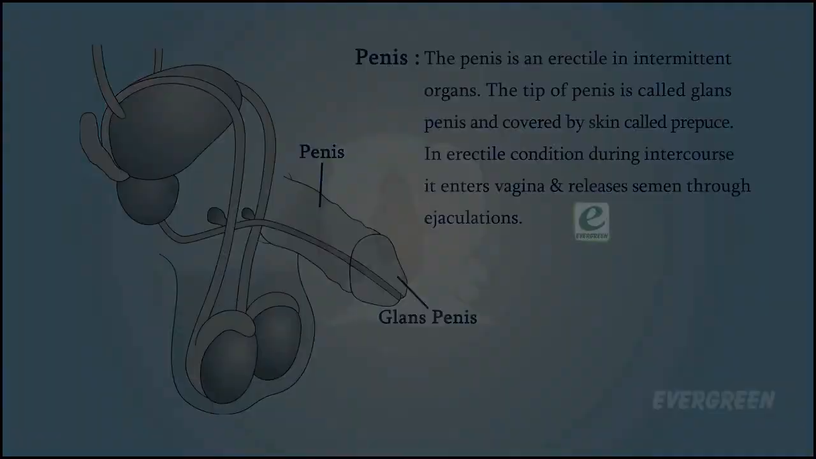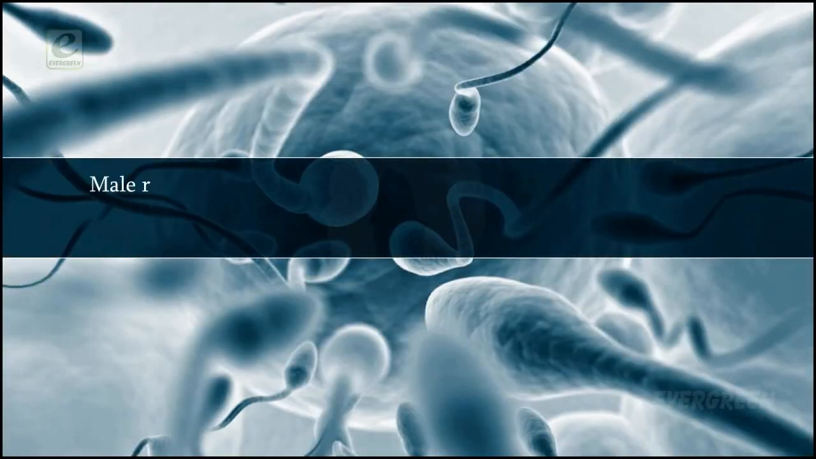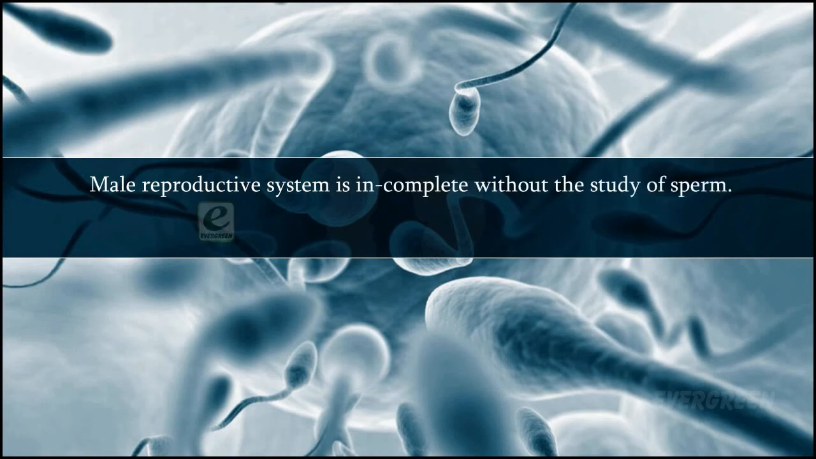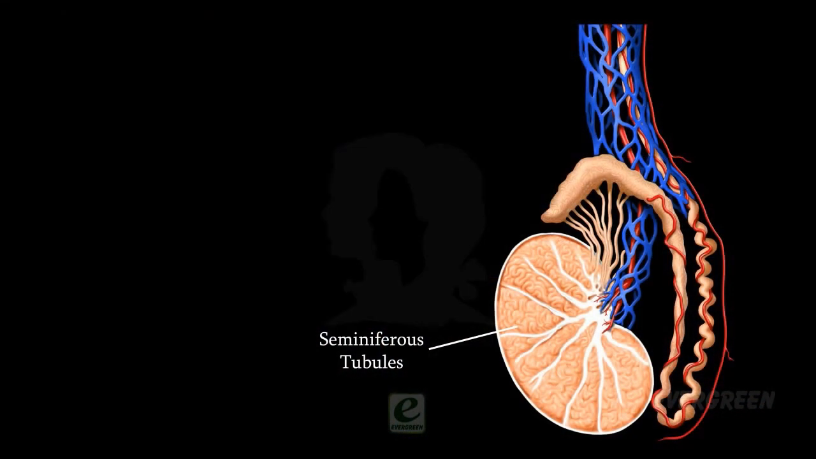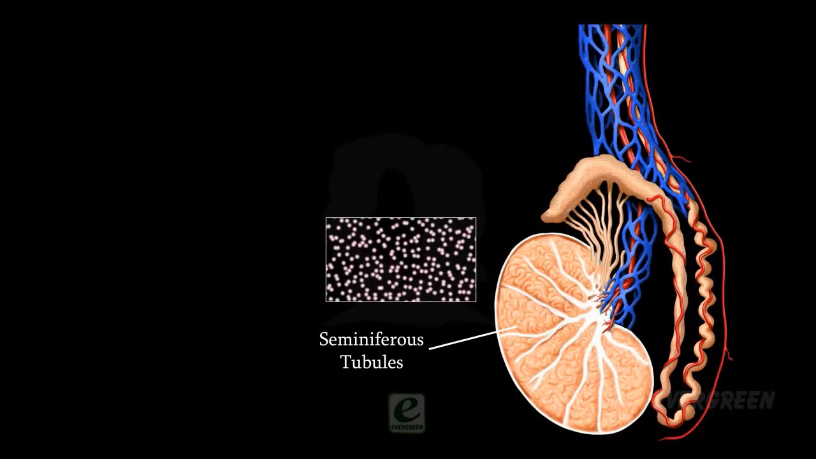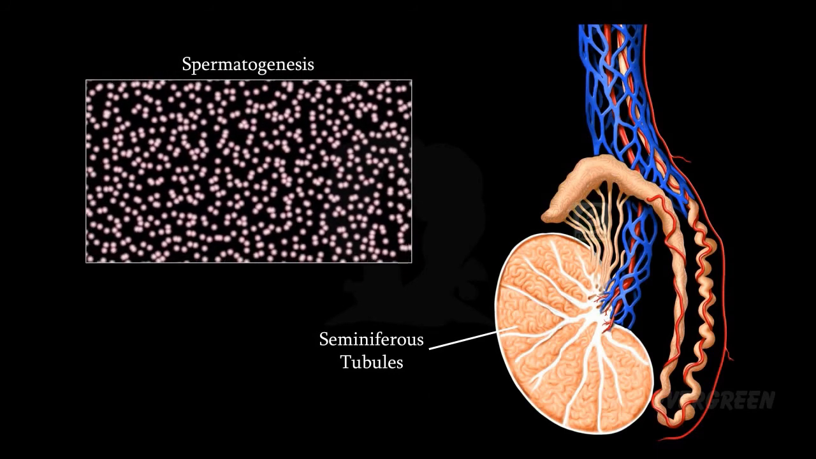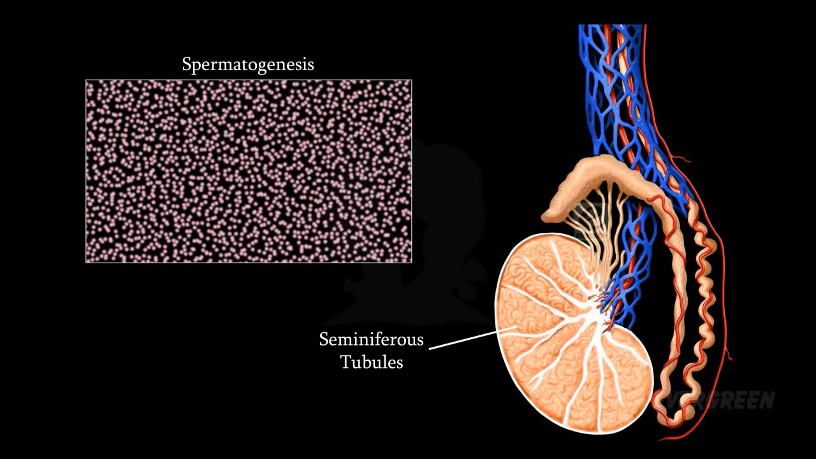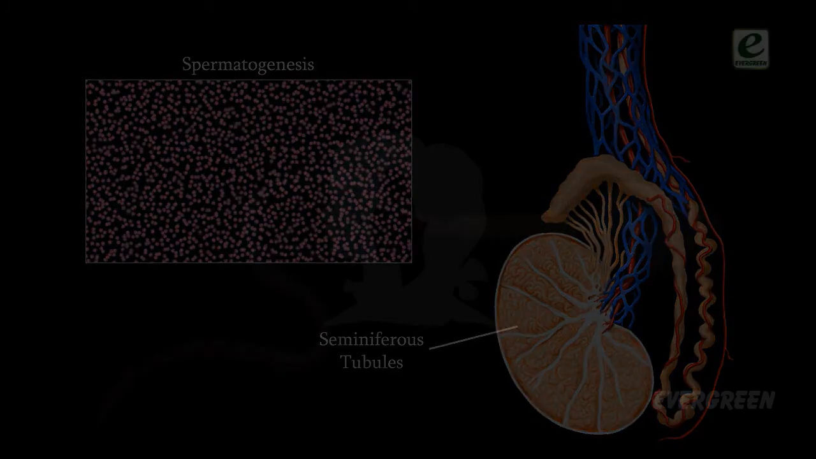The male reproductive system is incomplete without the study of sperm. Now, let us study sperm, the male gamete. The sperms are produced in seminiferous tubules of the testes by the process called spermatogenesis. It consists of 4 parts.